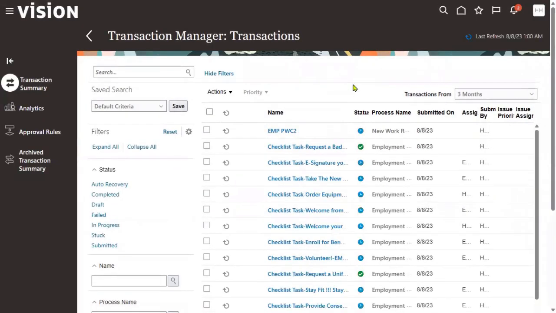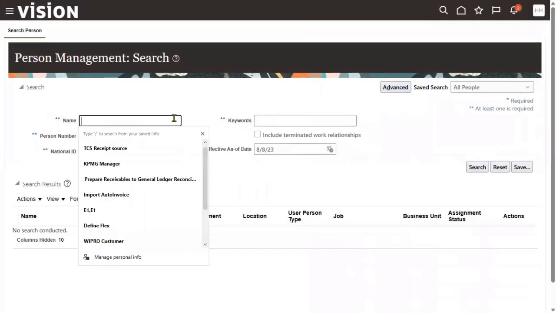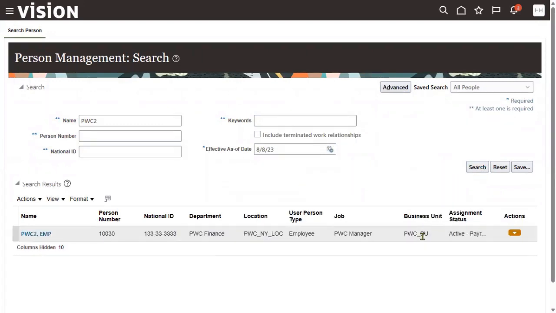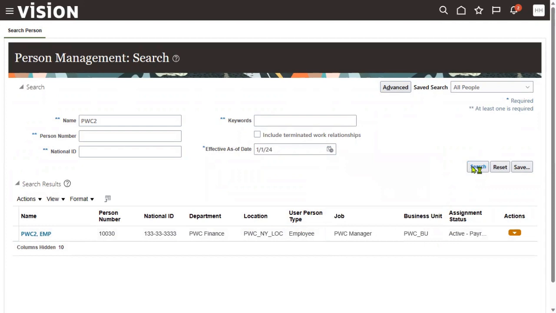Remove the status failed. PWC2, still in process, in progress. Refresh. Now it's completed successfully. We do not have any approvals for this task at this point of time. Go to Person Management. PWC2. Today, as of now, he is working for still PWCBU, but the moment when we change to January 24, I could see that he is working for US1 business unit and of course US1 legal entity.